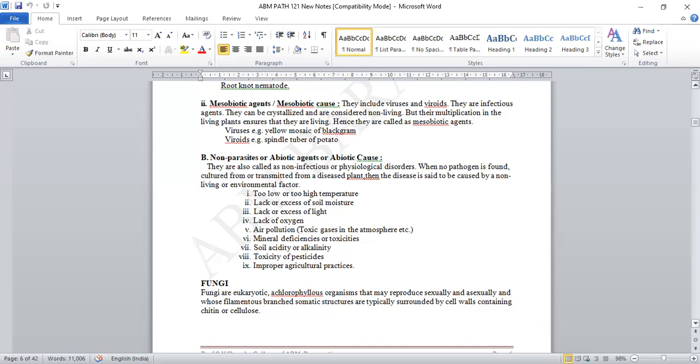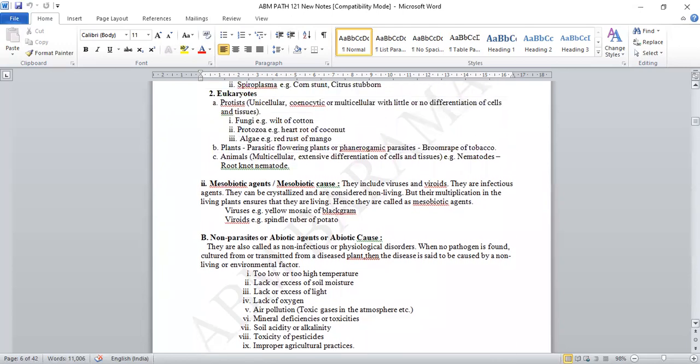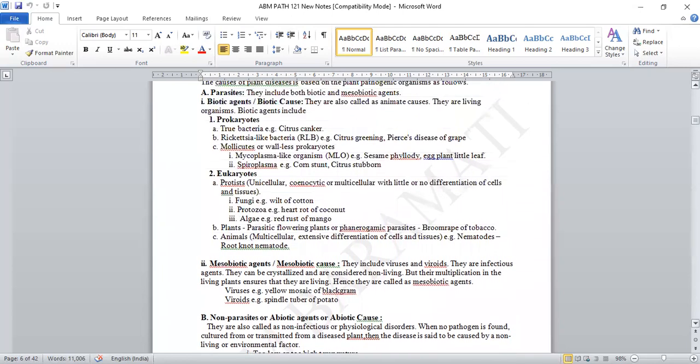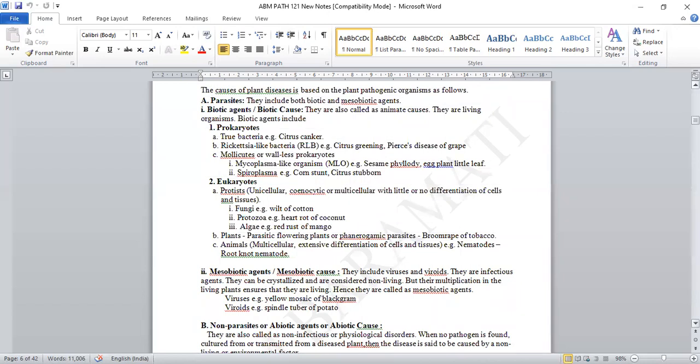So these are some of the important factors which we are discussing, because these are three factors majorly. The first is the parasitic, that is biotic agent and biotic cause. Next, in case of biotic agents, we have two groups and examples of the microbes. In case of prokaryotes: true bacteria, rickettsia, molecules. Under molecules, that is mycoplasma, spiroplasma. Then in case of eukaryotes: protists, fungi, protozoa, and algae.